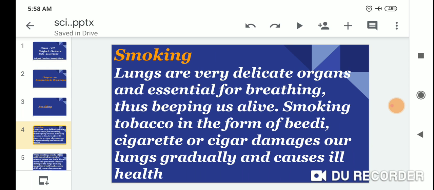Smoking. Lungs are very delicate organs essential for breathing. Thus, smoking tobacco in the form of bidi, cigarette, or cigar damages our lungs gradually and causes ill health.